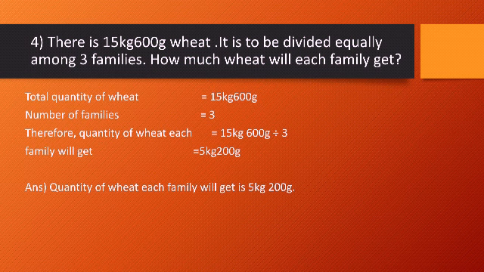As I have been telling you, whenever you get word problems, first you need to read the word problems nicely. So now once we have read, let us understand what does the problem want us to do. It is said there is 15 kg 600 gram of wheat grains. This wheat grain is divided equally among 3 families. Now what do you mean by divided equally? Divided equally means every family will get same amount or the same quantity of wheat.